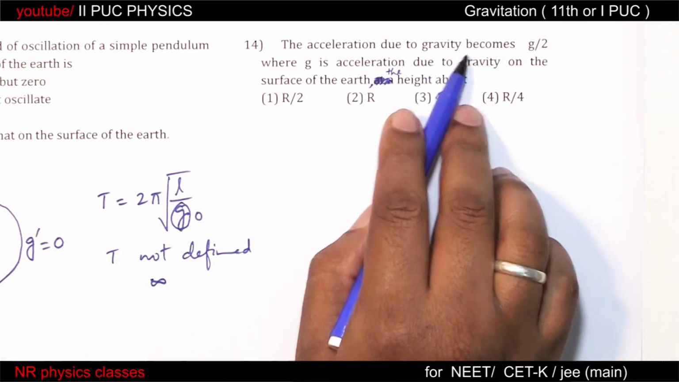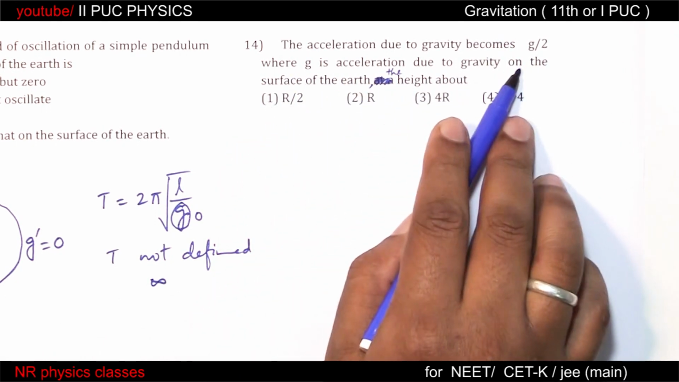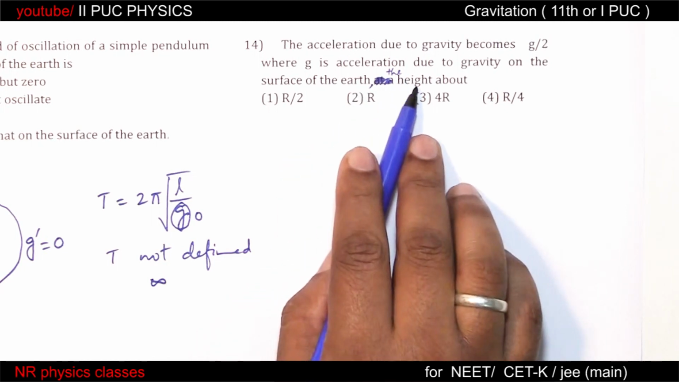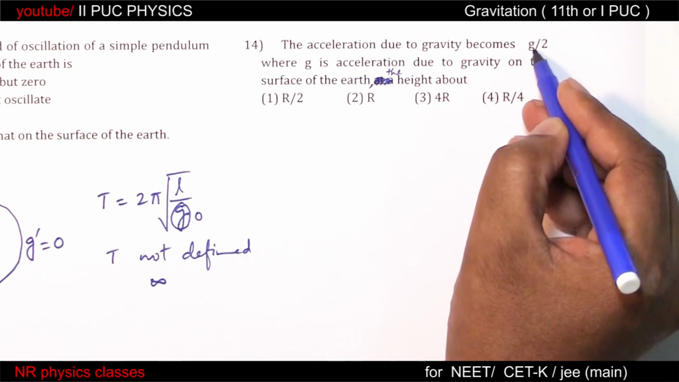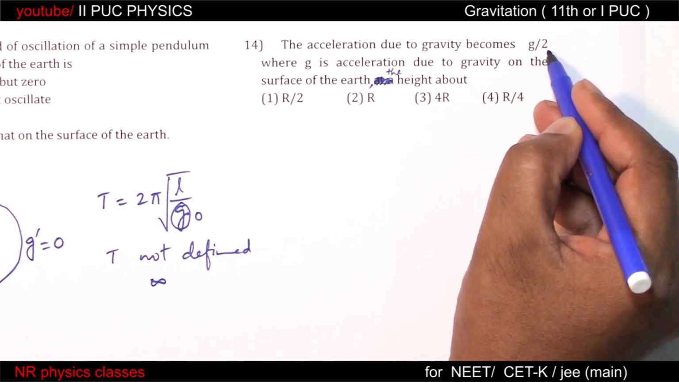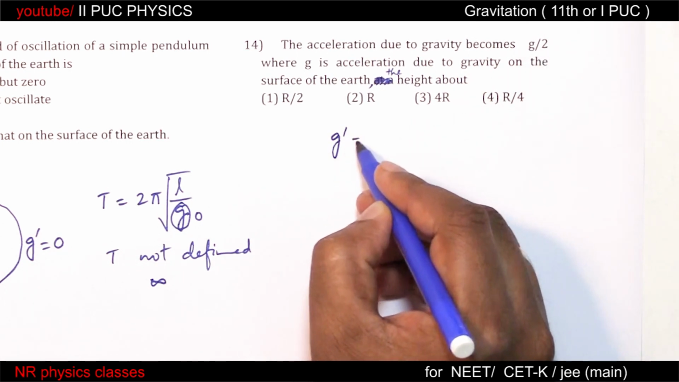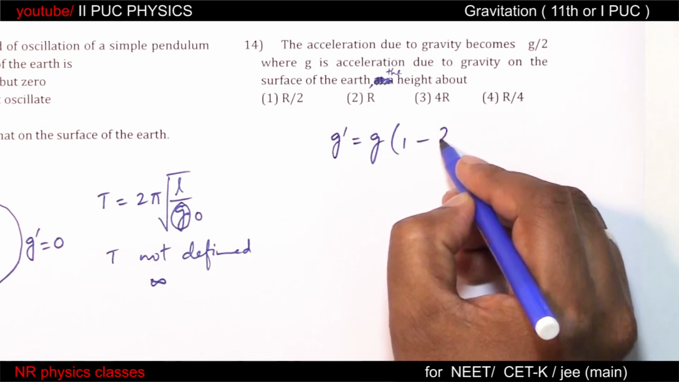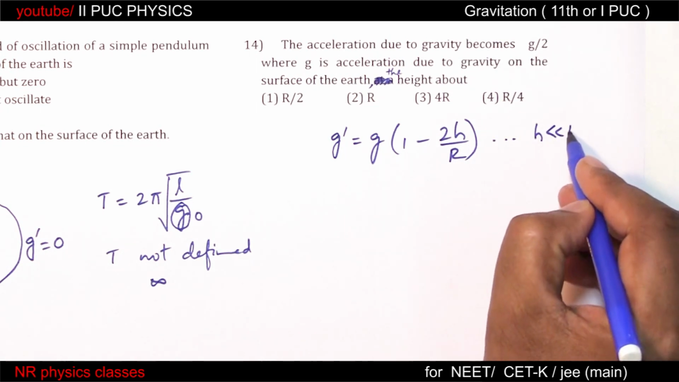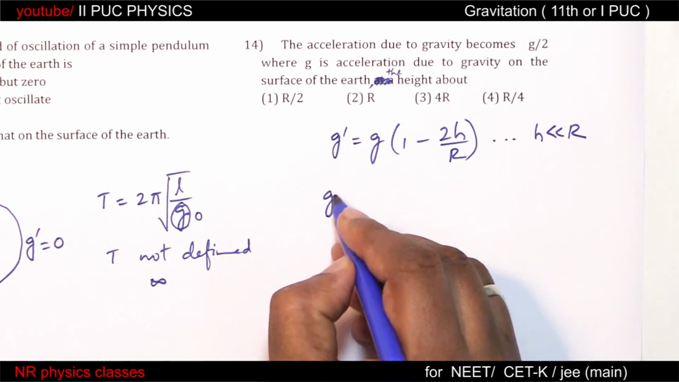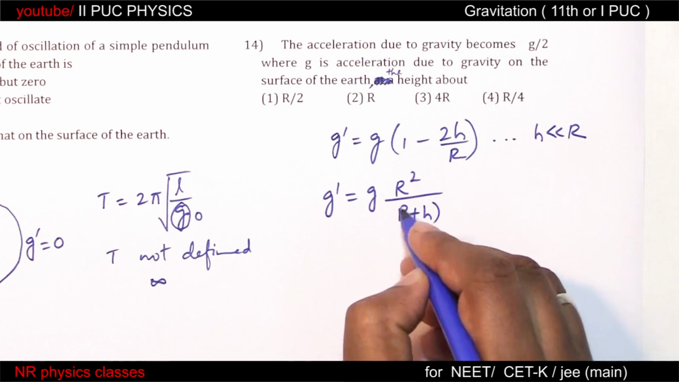The acceleration due to gravity becomes g by 2, where g is acceleration due to gravity on the surface of the earth. The height is about. g by 2 means half, 50% of the value. This is a very large variation. That is why don't consider g dash equal to g into 1 minus 2h by r, because this is true only when h is very much smaller than r. Please do consider g dash equal to g into r square by r plus h whole square.